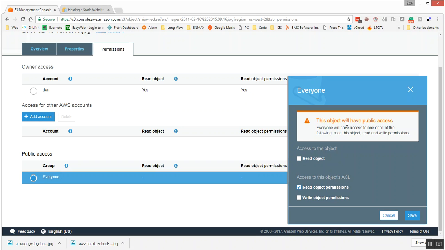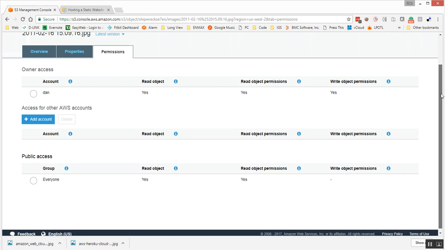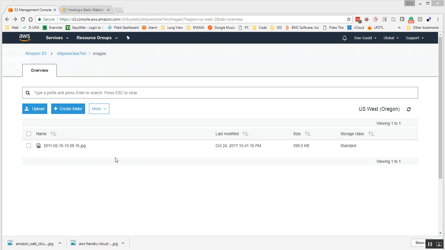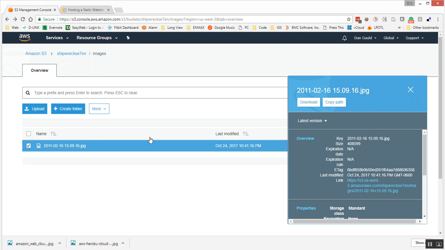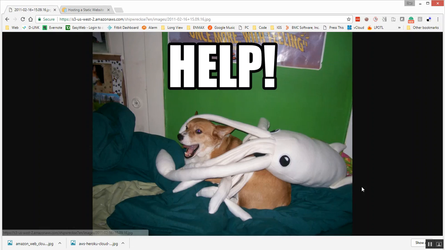This object will have public access. A little warning here: everyone's going to have access to it. Yeah, for sure. I'm going to also select this read object and we're going to go save. And now, if we go back to our object, let's browse back, and we'll try that link again. So if we click our file here, we go to our properties again, we have our link. Let's click on the link. And there's our corgi being attacked by the octopus. Isn't that great?